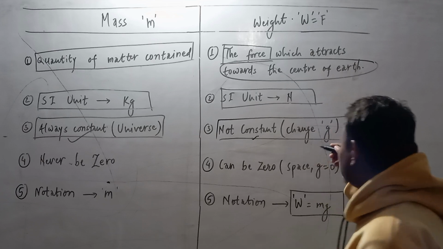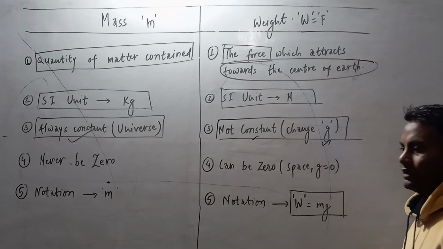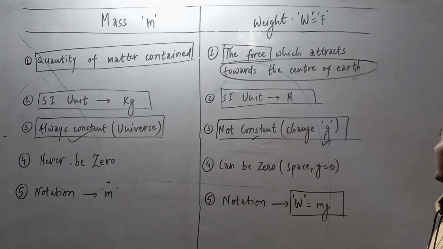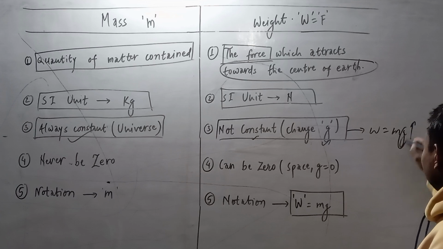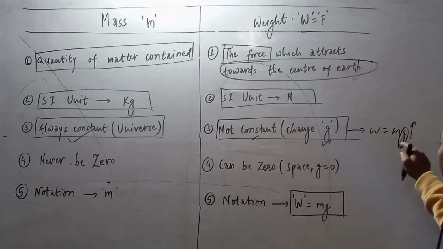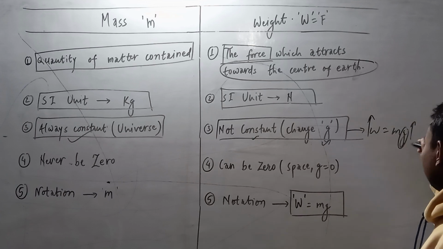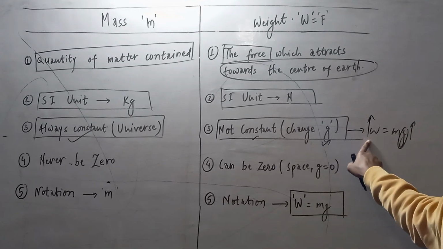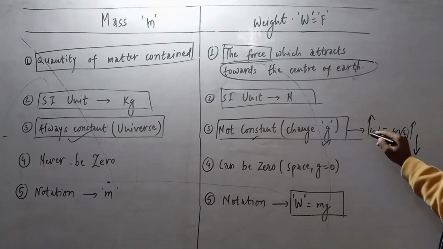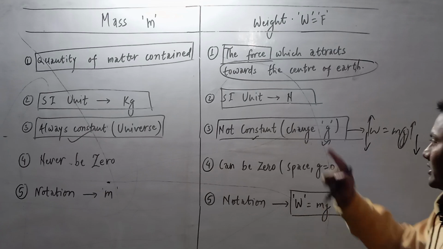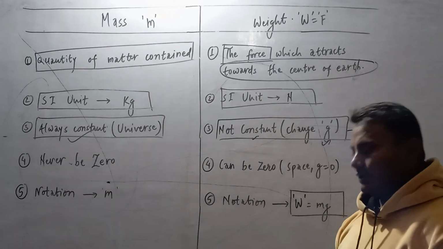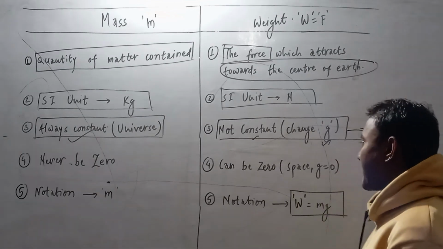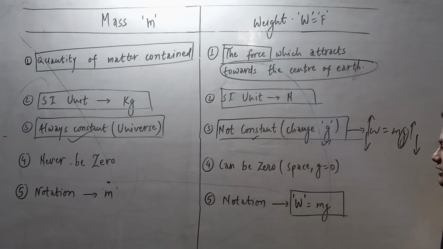Weight is never constant, because it depends on the value of g. When the value of g changes, the weight also changes. Why? Because as we know, the formula is weight equal to mg. So when the value of g changes, weight also changes. When g increases, weight also increases, and when the value of g decreases, the weight also decreases. But in case of mass, it always remains constant whenever we go to any part of this entire universe. But weight always changes.